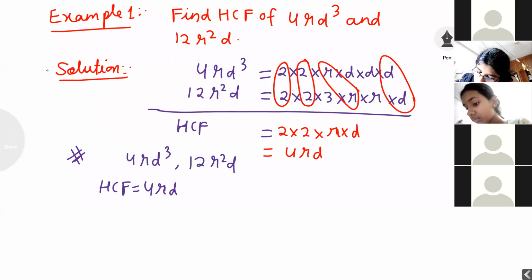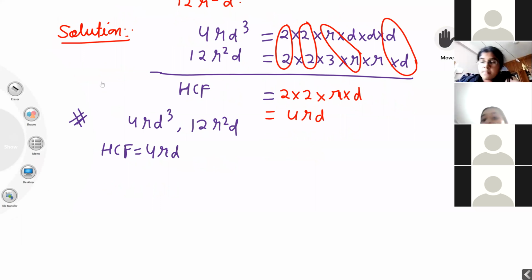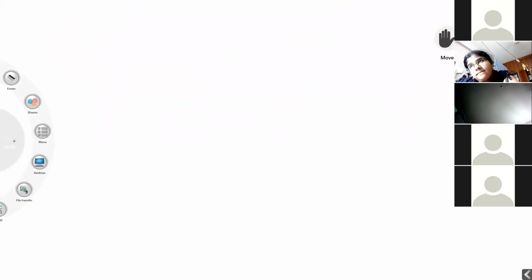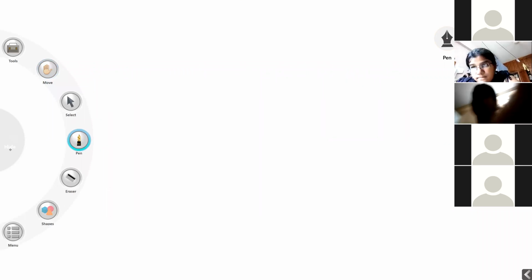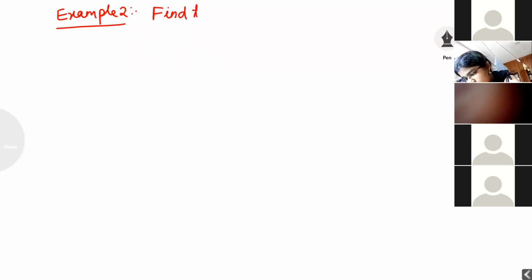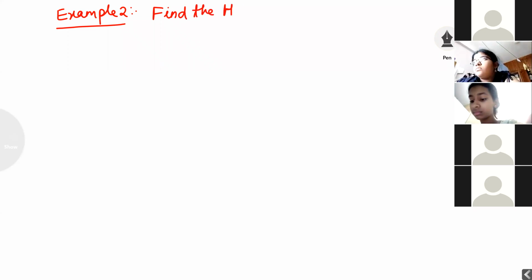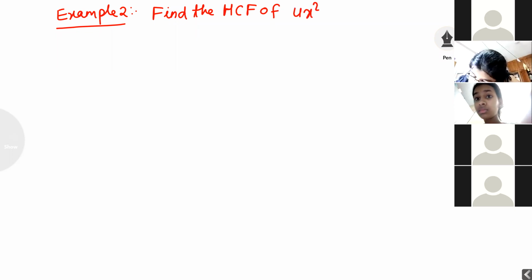Example second, find the HCF of 4x square y and 12x power 4 y square.